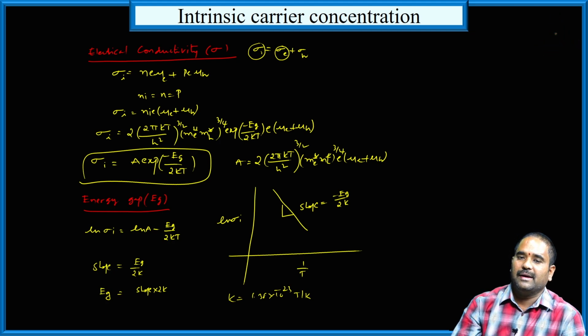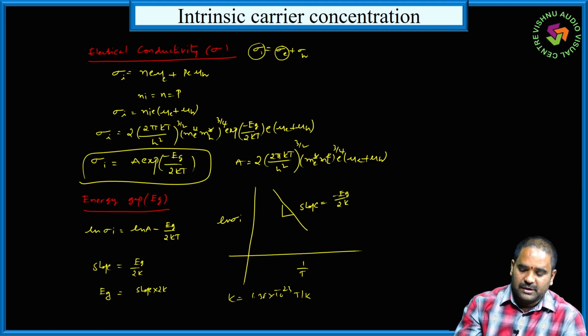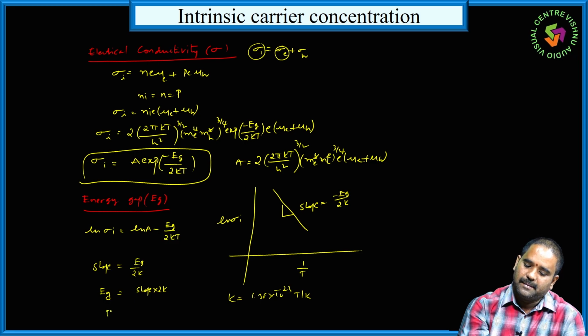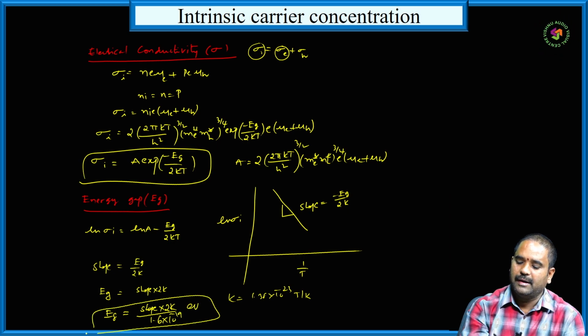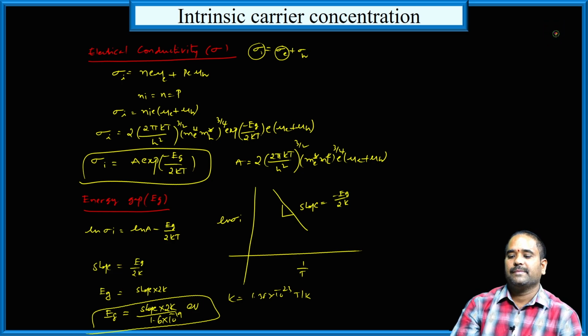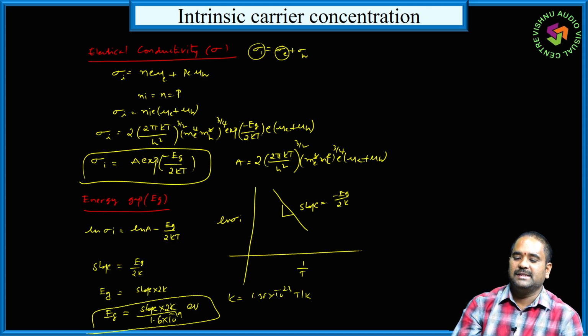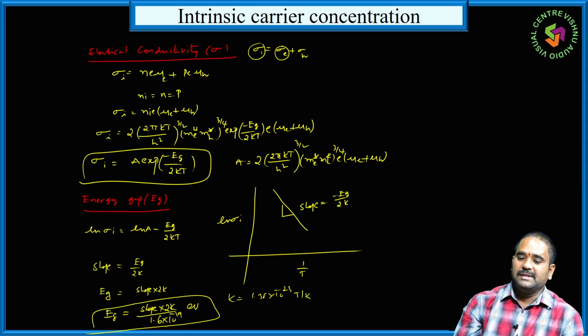So to convert joules into electron volt, the energy gap Eg is equal to slope into 2k by 1.6 into 10 to the power of minus 19. Then you will get energy in electron volt. So this is the expression for energy gap in intrinsic semiconductor.